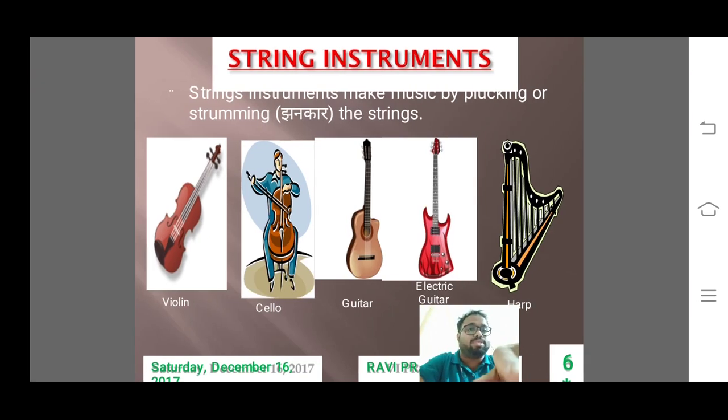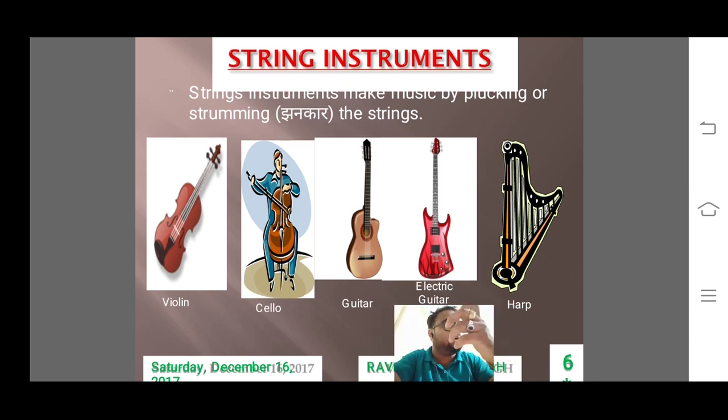Then string instruments. String instruments make music by plucking or strumming the strings. You pluck the strings and the string vibrates. You have the violin, the guitar, the electric guitar, and the harp. With the harp, you play the strings.